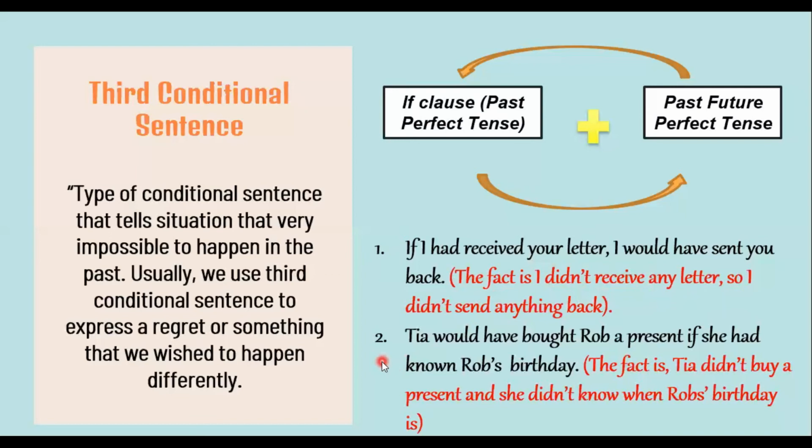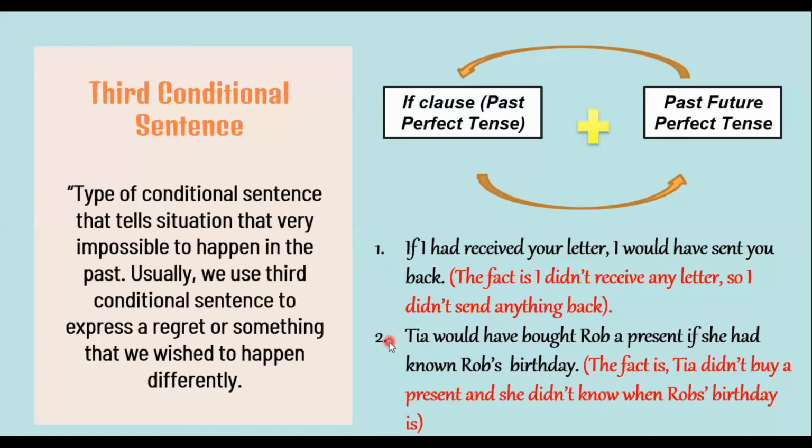Yang kedua, or the second one is, Tia would have bought Rob a present if she had known Rob's birthday. This is also a kind of third conditional sentence that tells about a situation that is really impossible to happen. Because the fact is, Tia didn't buy a present and she didn't know when Rob's birthday is.